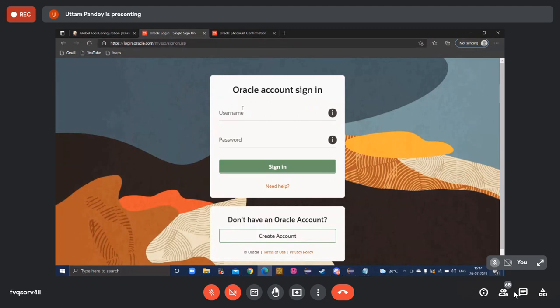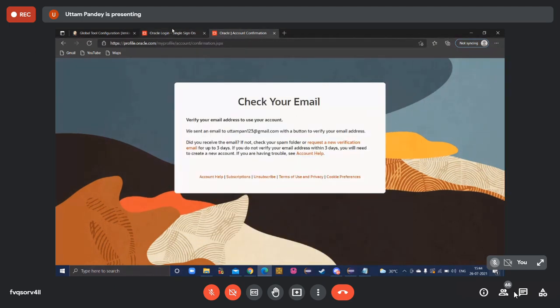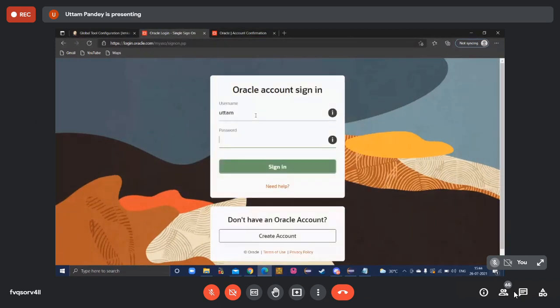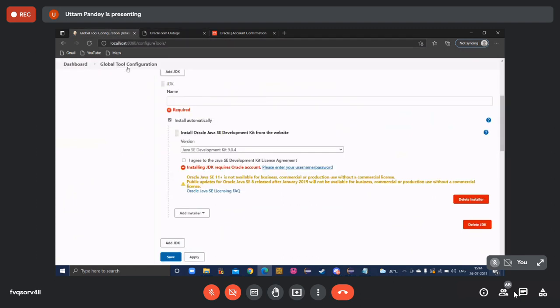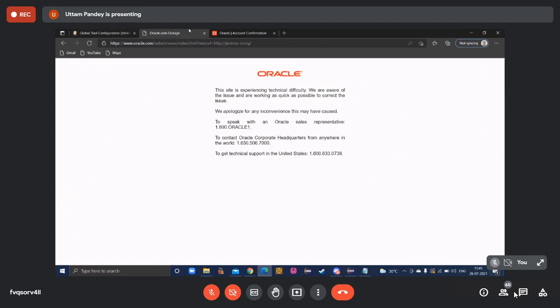Now enter your username and password. Yes, done. Now go back to the Jenkins. It's done, right? What message you got?